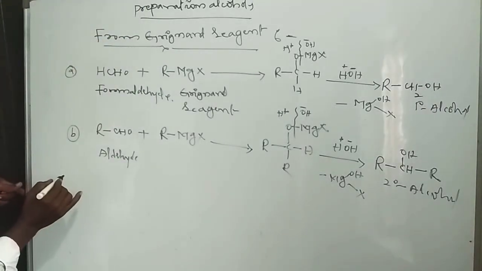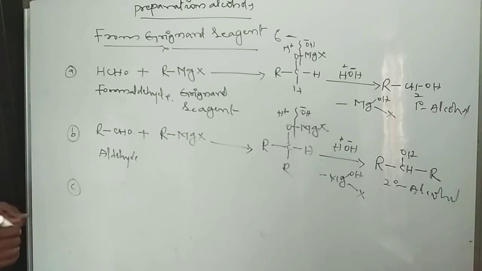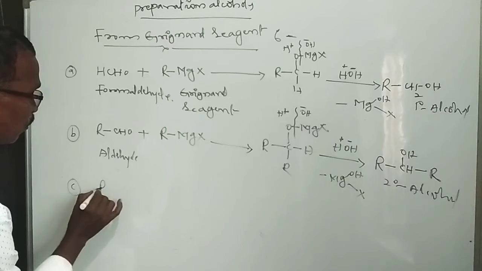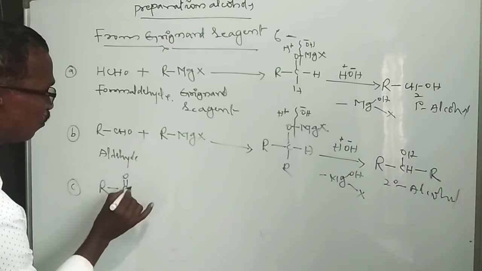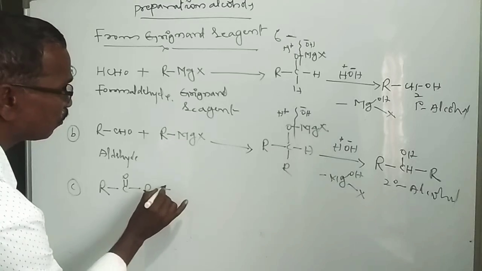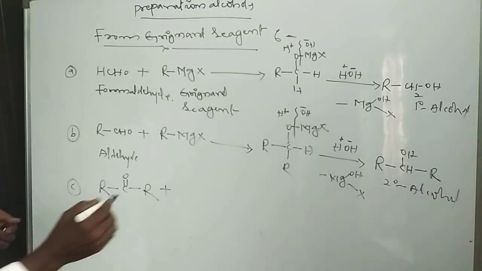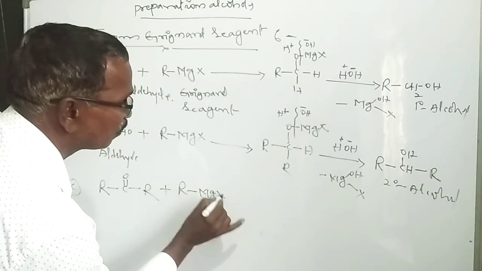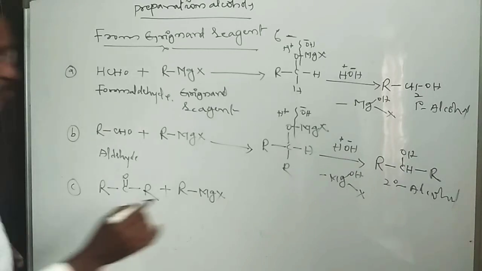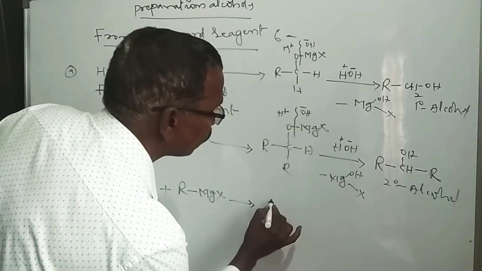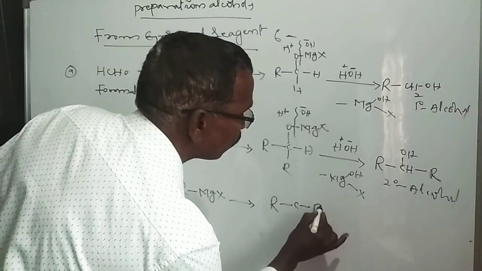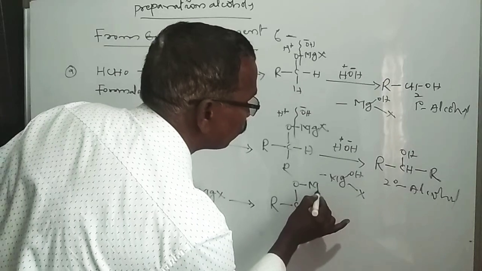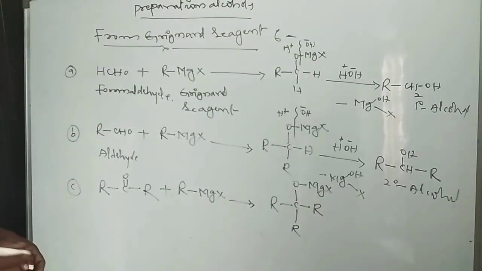If you take a ketone compound, the first compound of ketones is acetone, with general formula R-CO-R. If it reacts with the Grignard reagent, RMgX, it forms an intermediate compound, R-C(R)(R)-O-MgX, oxygen magnesium halide.